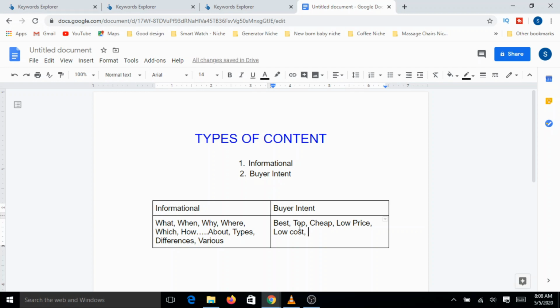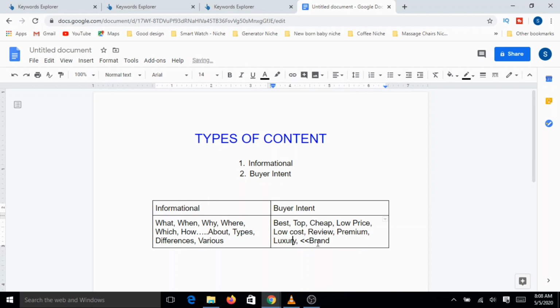They also read reviews, but the intention is basically to buy. And then they may also look for premium, luxury,